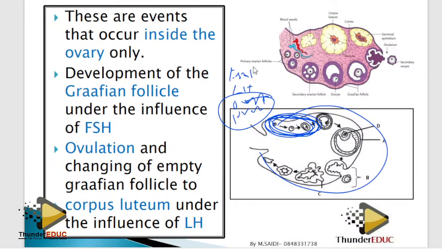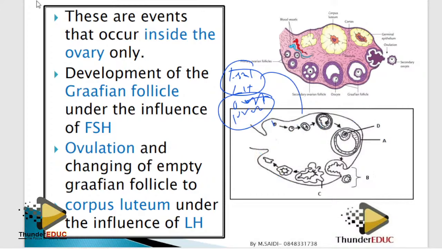These two are produced from the brain, but they work in the ovarian cycle. So just know these four hormones, their function, and where they work. This thing of the menstrual cycle is done. It's simple.